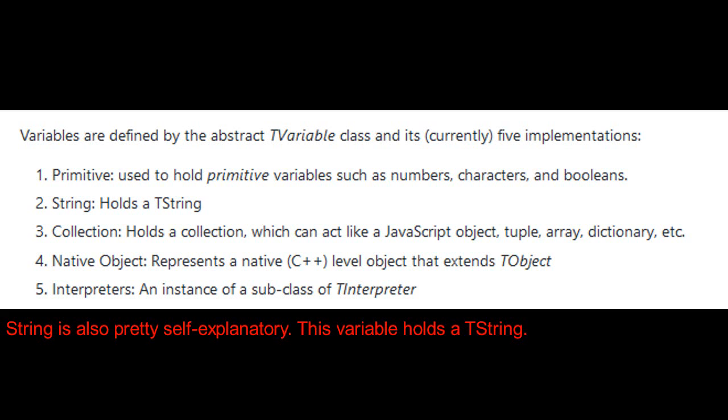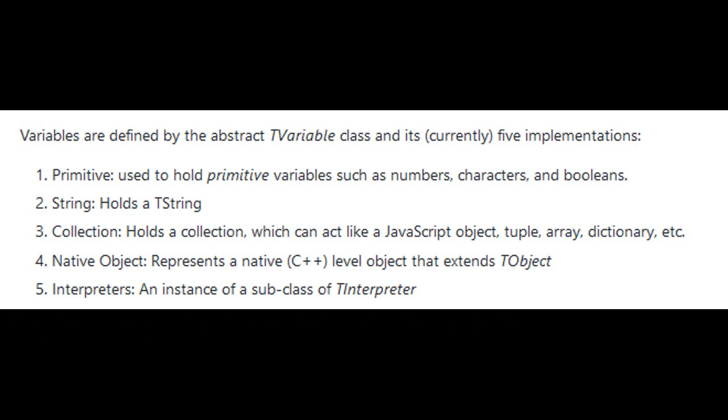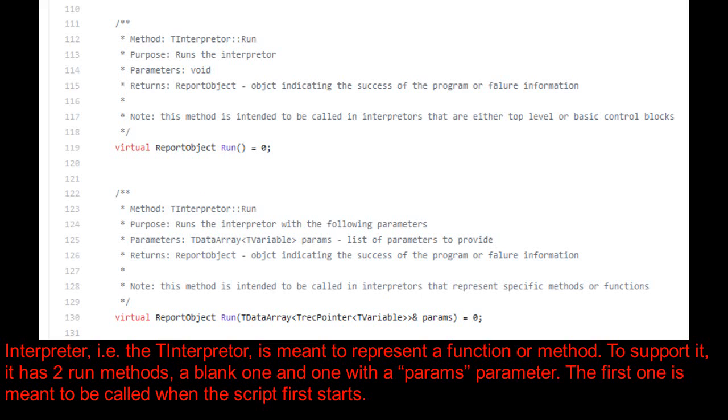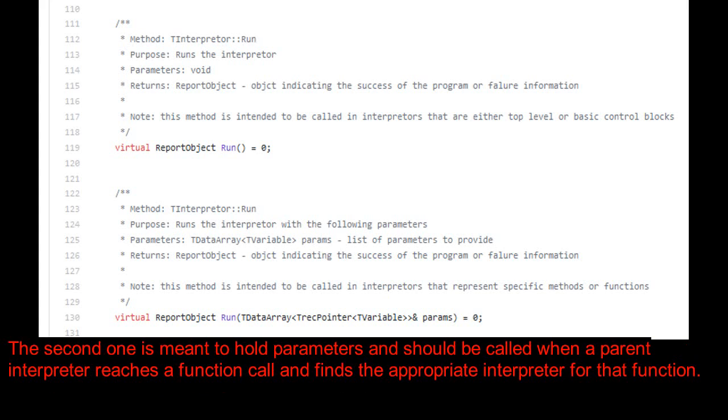String is also pretty self-explanatory. This variable holds a T-string. Interpreter, i.e. the T-interpreter, is meant to represent a function or method. To support it, it has 2 run methods, a blank one and one with a params parameter. The first one is meant to be called when the script first starts. The second one is meant to hold parameters and should be called when a parent interpreter reaches a function call and finds the appropriate interpreter for that function.